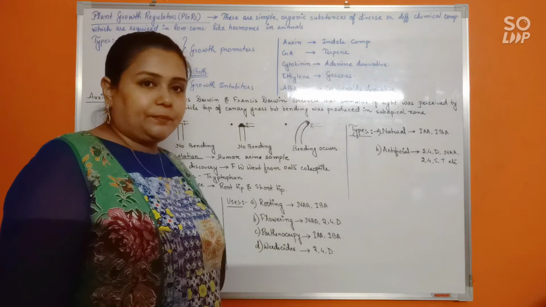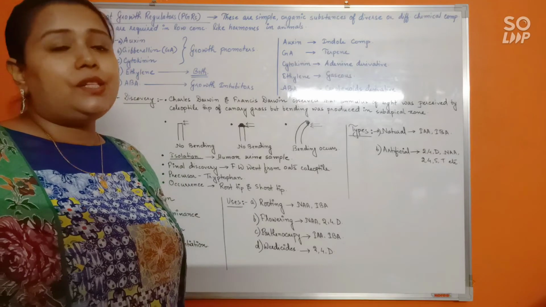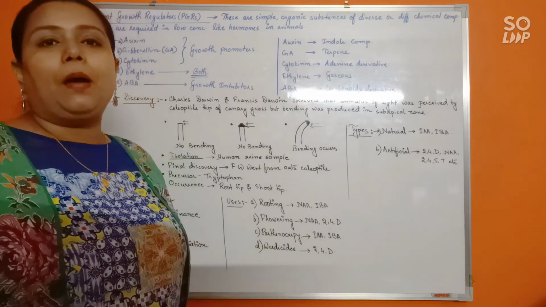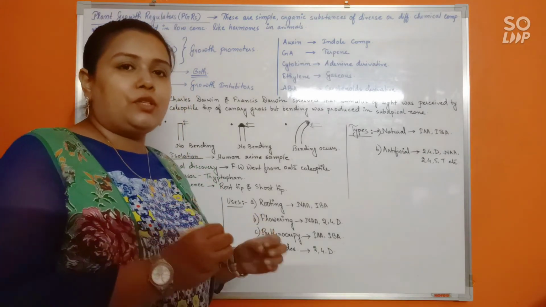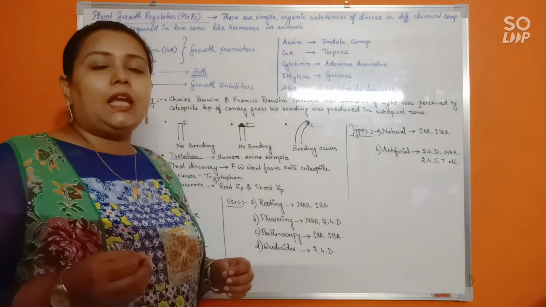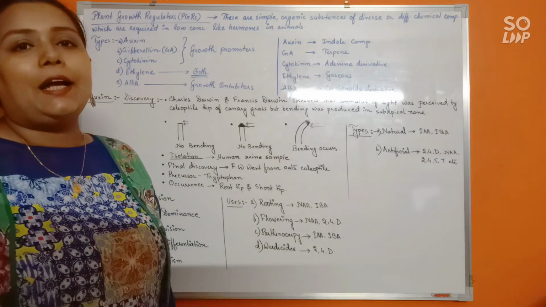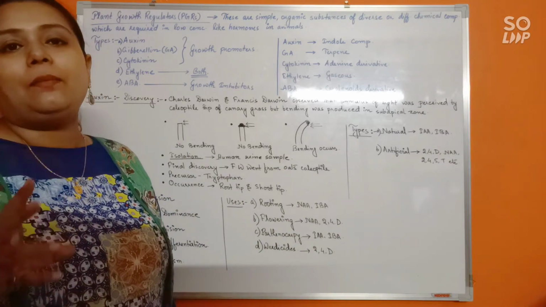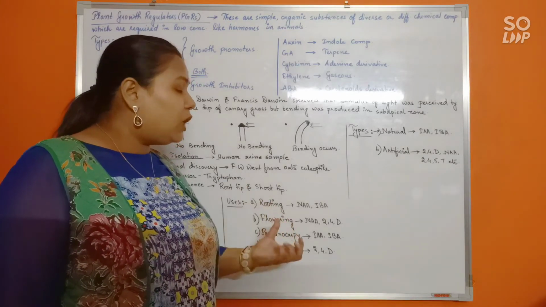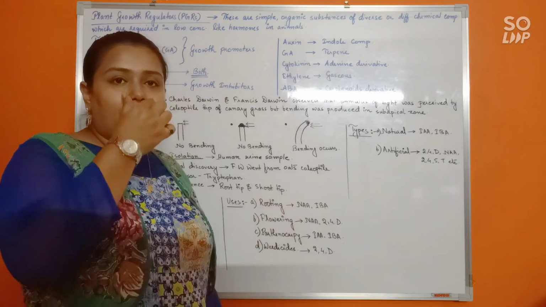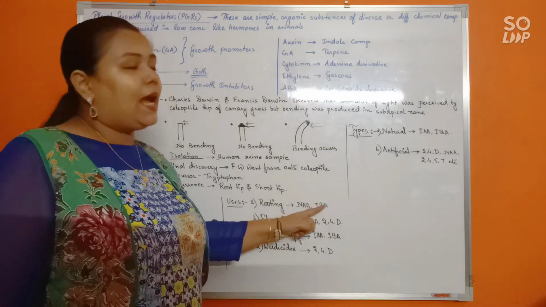So, first is rooting. Auxin is going to be a very important factor used by the horticulturist to promote rooting in vegetative propagules. Okay, suppose you have a stem cutting. Before you put it into the soil, if you dip that stem cutting into a dilute solution of auxin for a few minutes and then you put it into the soil, this kind of guarantees root formation from that plant part. Okay, so that is very much utilized by the horticulturist or by the agriculturist for promoting root formation, and for this purpose the major auxins that are used are NAA and IBA.